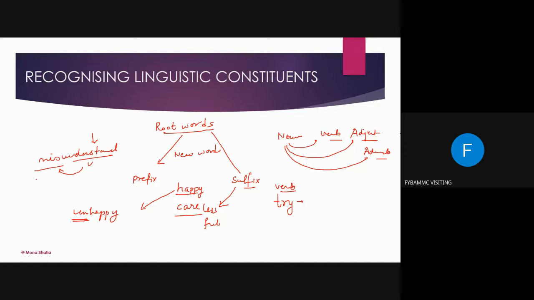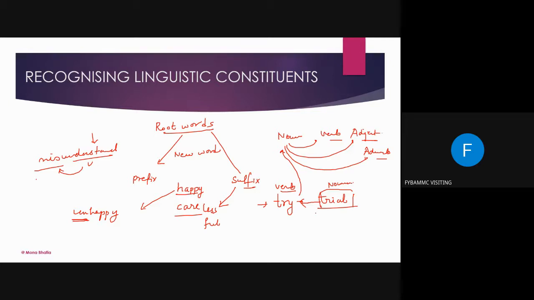So now if I'm giving you this example, the word is try and it is a verb, and I want you to make a noun out of it. So the answer will be trial. Now the word trial has come from which word? It has come from try. But now it has become a noun.